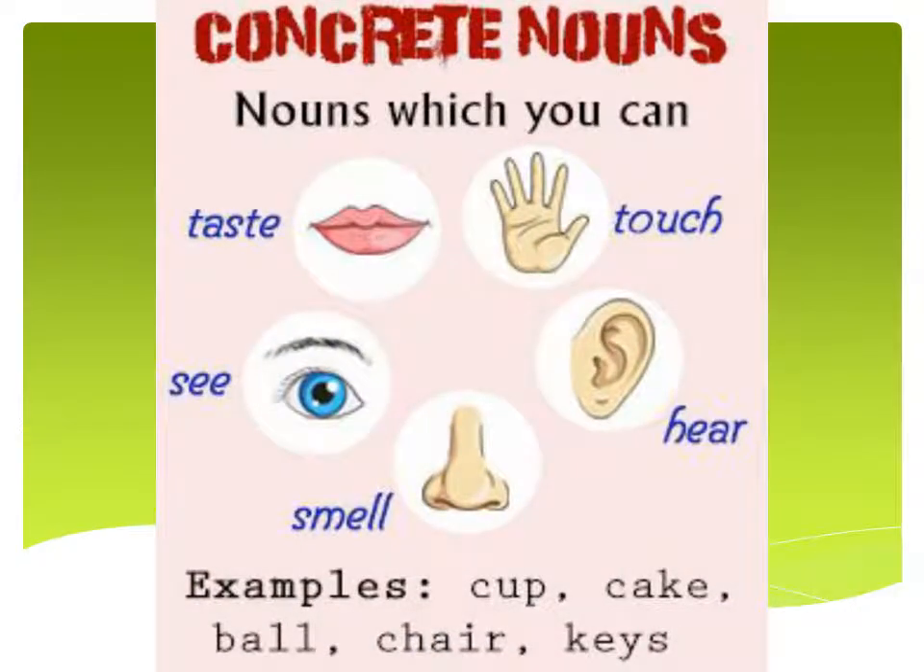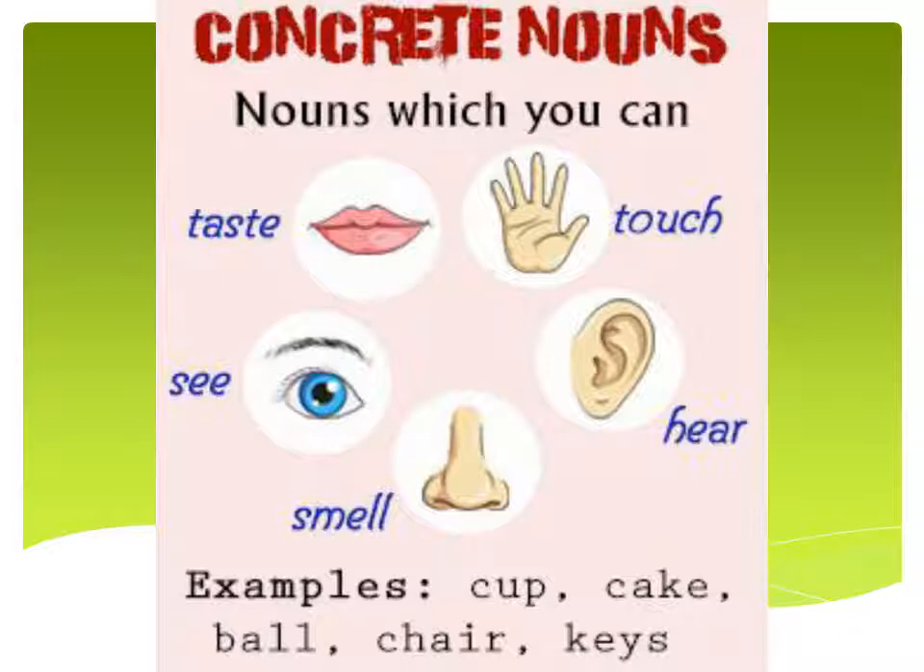See this chart of concrete nouns. Nouns that you can taste with your mouth, touch with your hand, see with your eyes, smell with your nose, and hear with your ears. So all the things that we can see, we can taste, we can smell, we can touch, we can hear, they all will come in the category of concrete nouns.